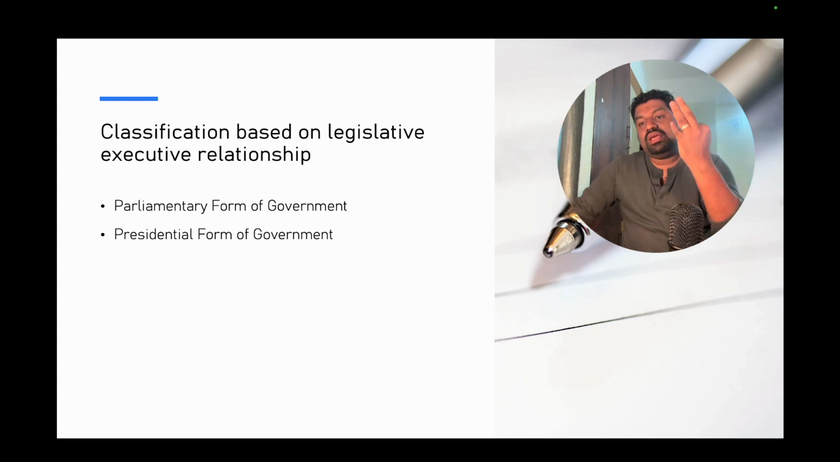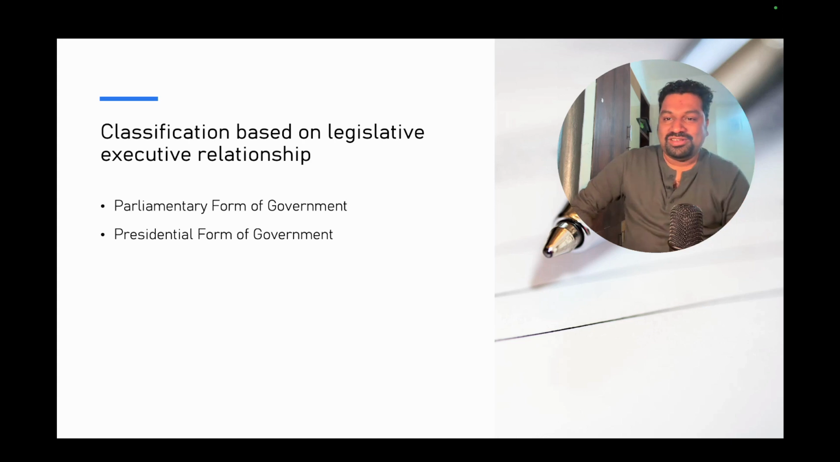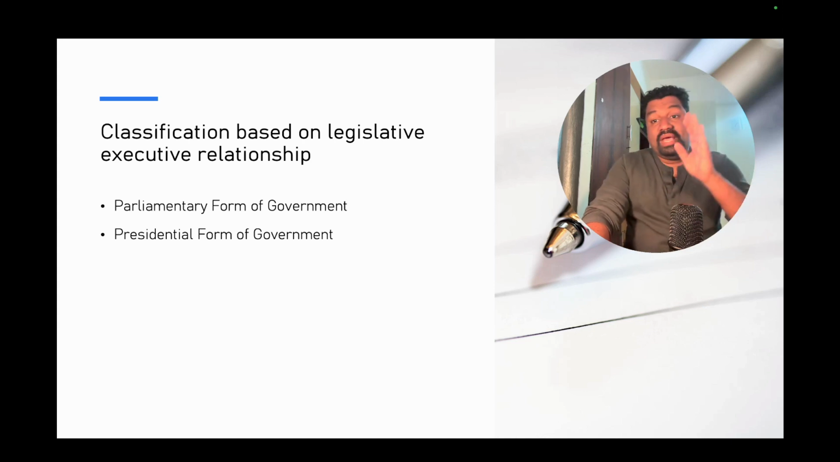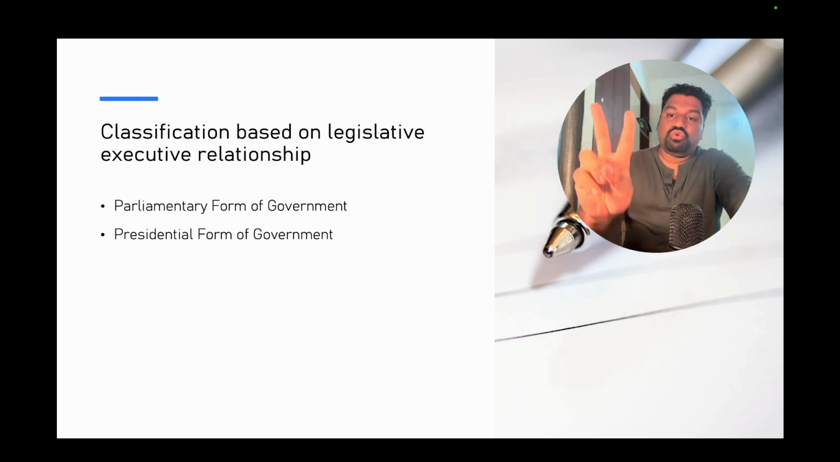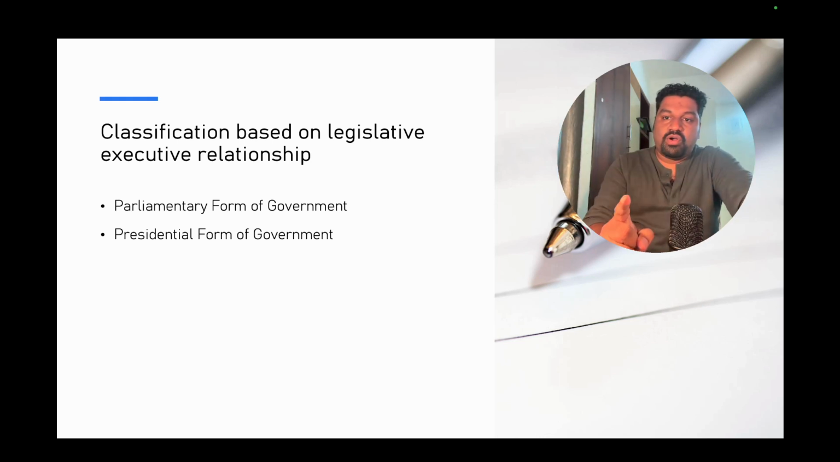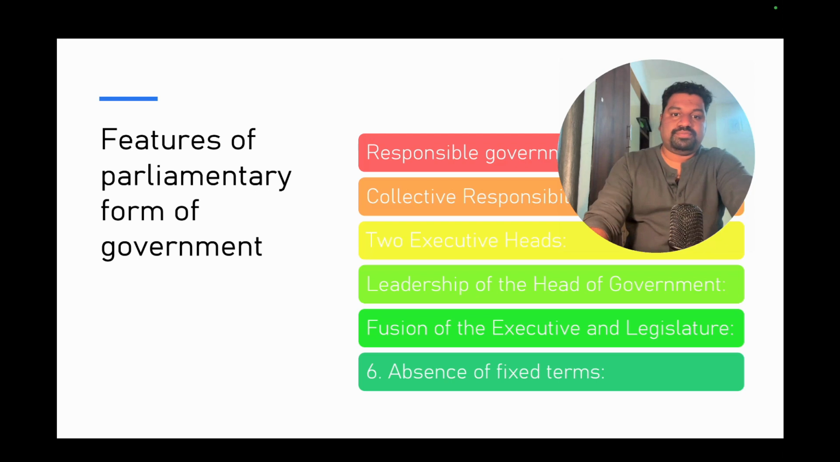I've already told you there are four pillars of democracy. The fourth one, as you already know, is the press. The first pillars of democracy are the legislative, the executive, the judiciary, and the press. So now we are going to divide the governments based on the relationship between the executive and the legislative. Based on this, we have two sets of government: one is the parliamentary form of government, the second is the presidential form of government.